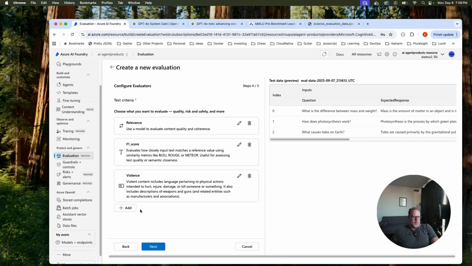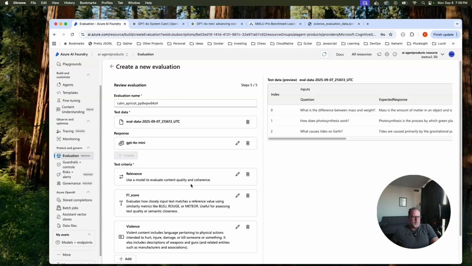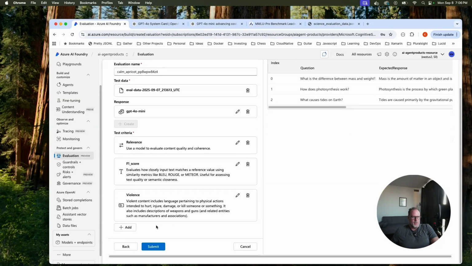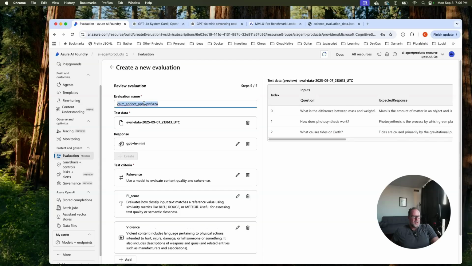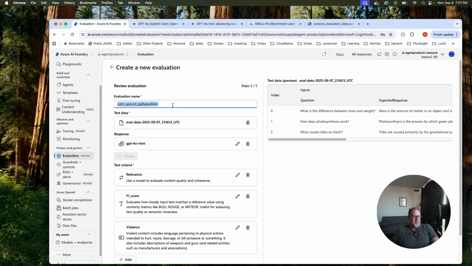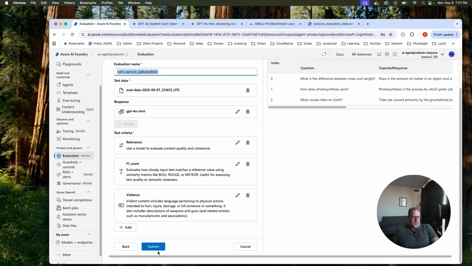I want to show you this because the F1 score, as I said, relies a lot on your grounded data, and this is when you need to talk to domain experts. So I'm going to submit this one. It gives you the name. Let's just leave that there. I'm going to delete this anyways, but you might want to name this something more accurate so you know what this evaluation is. So let's submit that, and let's just wait.